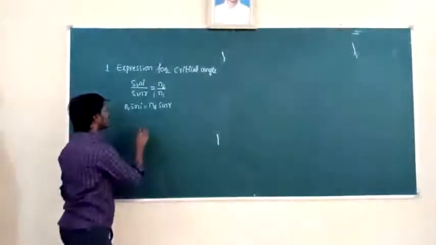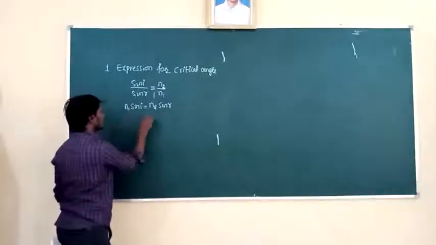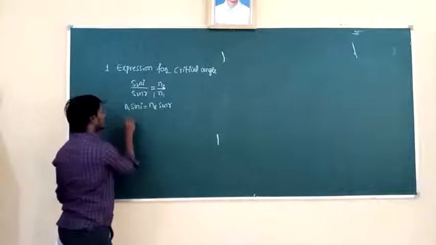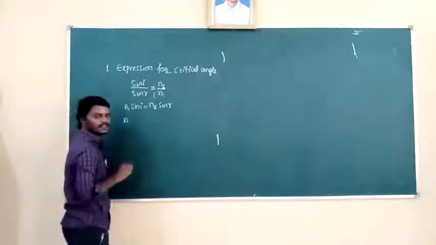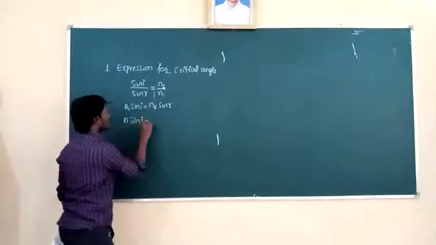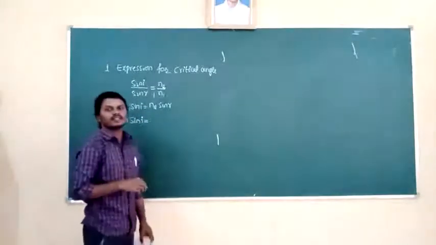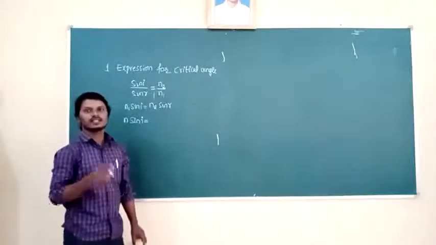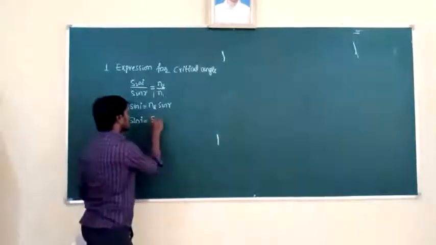Suppose I take here the first medium is denser medium, its refractive index I will take n, and n sin i is equal to, then the second medium supposed to be air. What is the refractive index of air here? That is 1, into sin r.